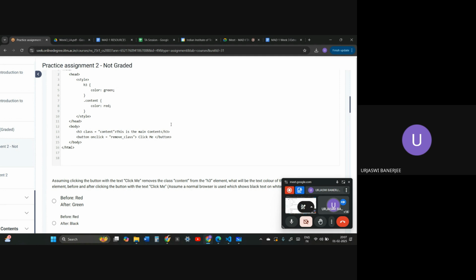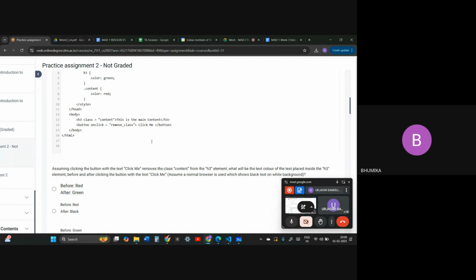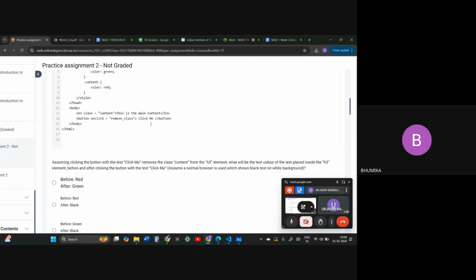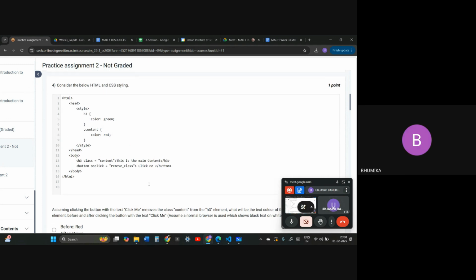Okay, so what is your doubt in this? Is your doubt what will happen after we click the button? No, ma'am. After clicking the button, the class will be removed, so it will take the default color. But ma'am, can you please scroll up in the code? Sure. I'm not getting the h3 color green.